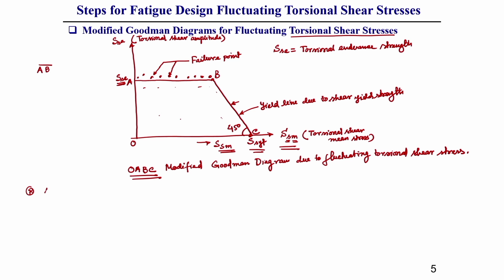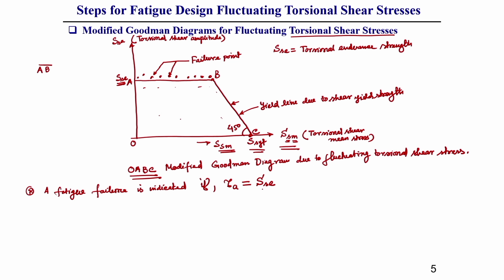Generally, fatigue failure is indicated if the amplitude of shear stress tau A is equal to the endurance strength due to shear.